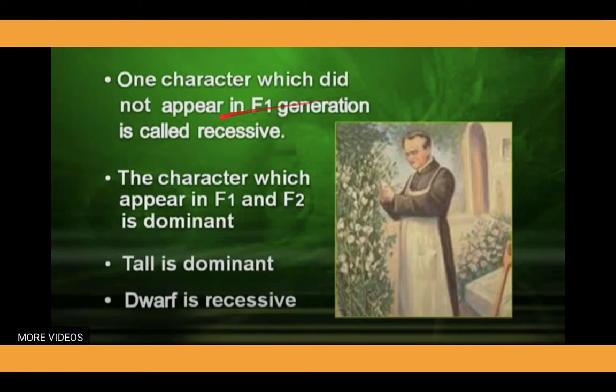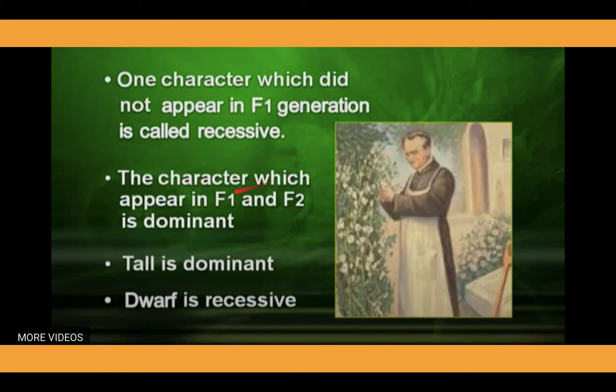Another concluding point: the character which did not appear in the F1 generation during his monohybrid experiment, he called recessive, because that expression has been suppressed by the other character. That is why it is known as the recessive character, not observed in the F1 generation. Like in the case of tall and dwarf, tall appeared but the dwarf character did not appear phenotypically. That means in the character height, tall is the dominant trait and dwarf is the recessive trait.